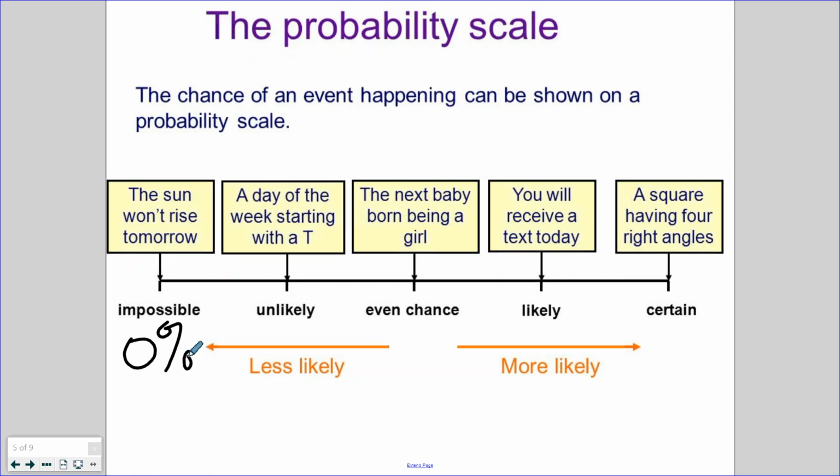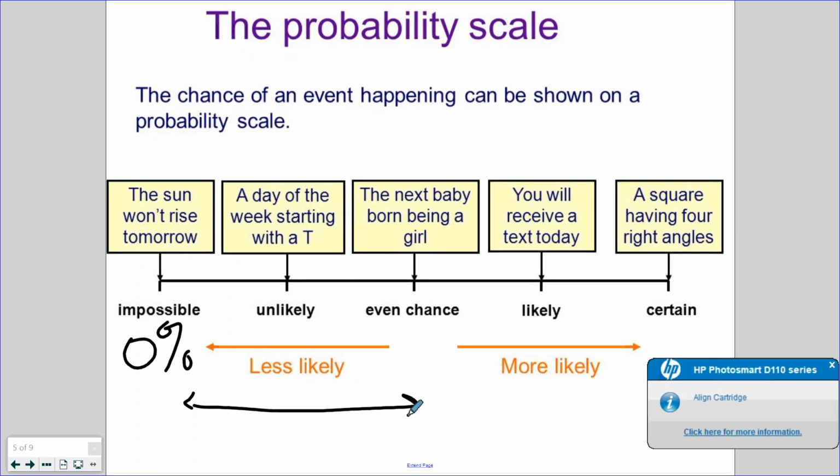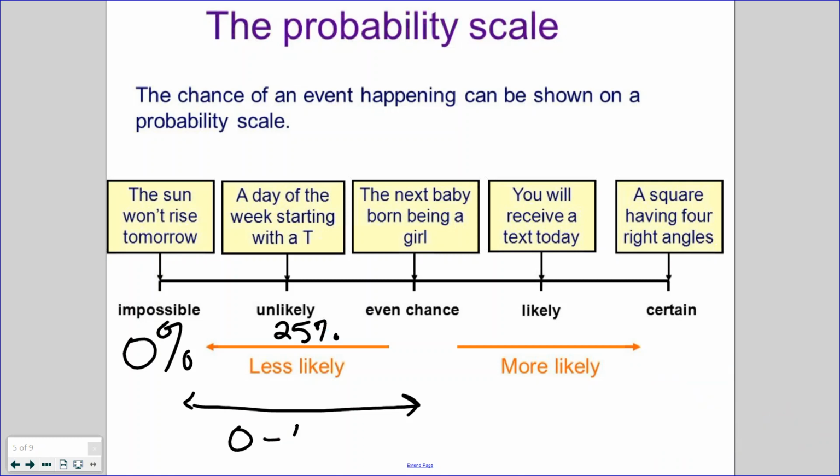All right, so the days of the week starting with a T. We have Tuesday and Thursday. So 2 out of the 7 days of the week are going to be starting with the letter T. So I would say anywhere between here and here. This one they say unlikely is about 25%, but I would say anything between like 0 and 49 is rather unlikely. And then an even chance here is your baby being born a girl.